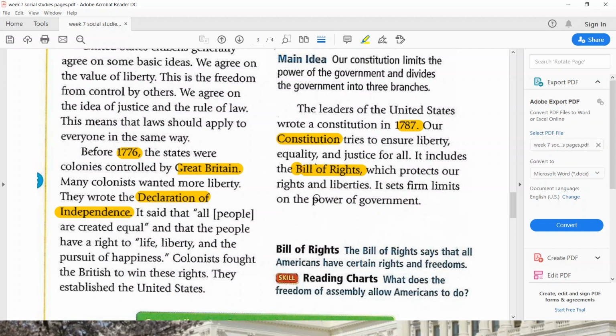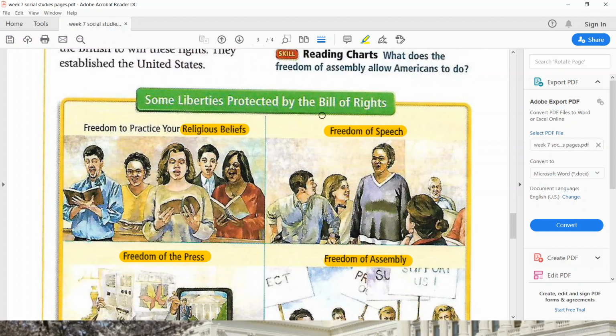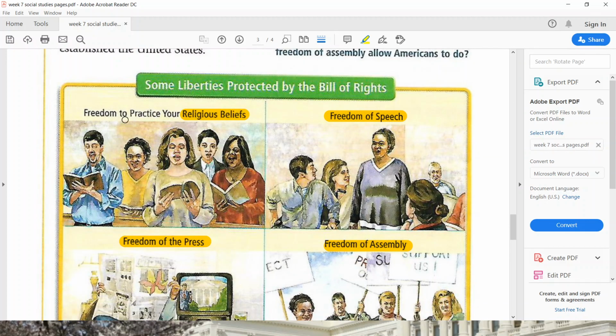So the Bill of Rights includes the following. So we have the different liberties. So freedom to practice your religious beliefs. So you can be a Hindu, you can be a Muslim, you can be a Christian in the United States. And then you have freedom of speech.